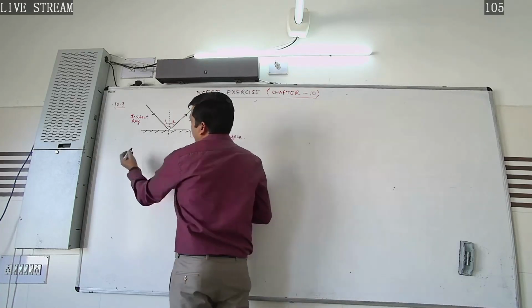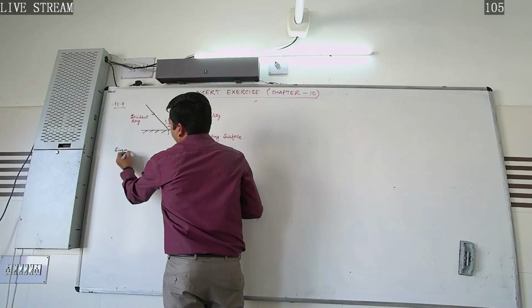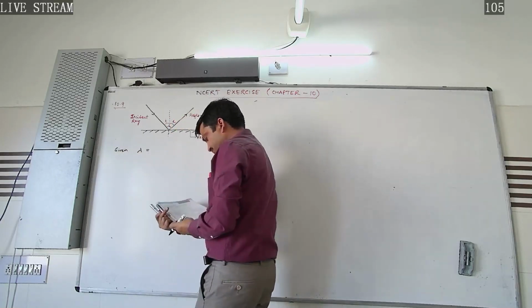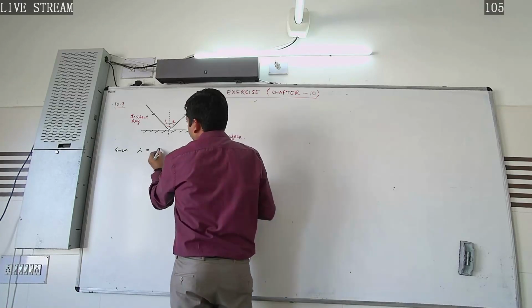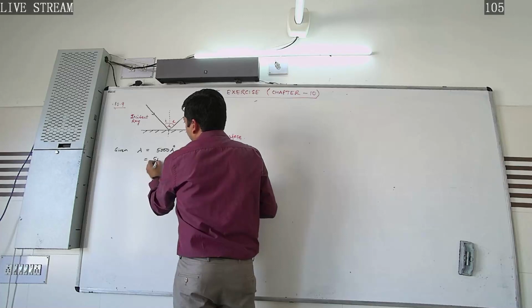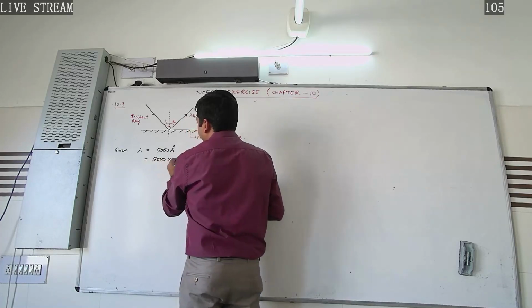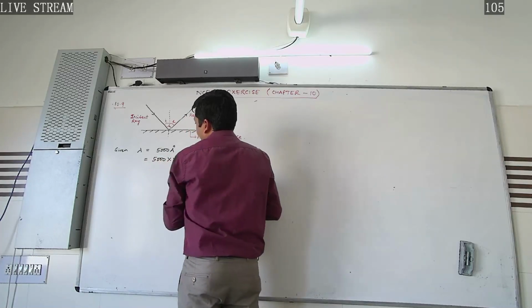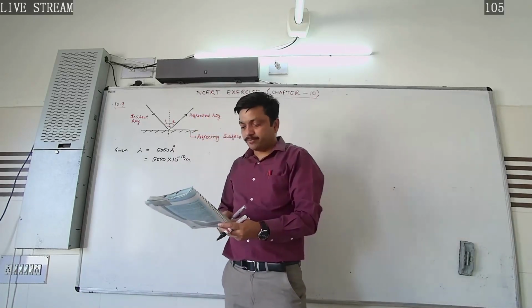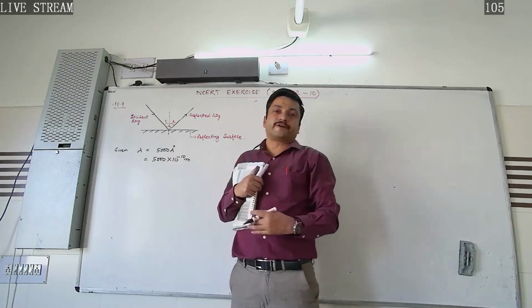The wavelength of light lambda is given to us as 5000 angstrom, that is 5000 into 10 to the power minus 10 meter. We are asked to calculate the wavelength and frequency of the reflected light.